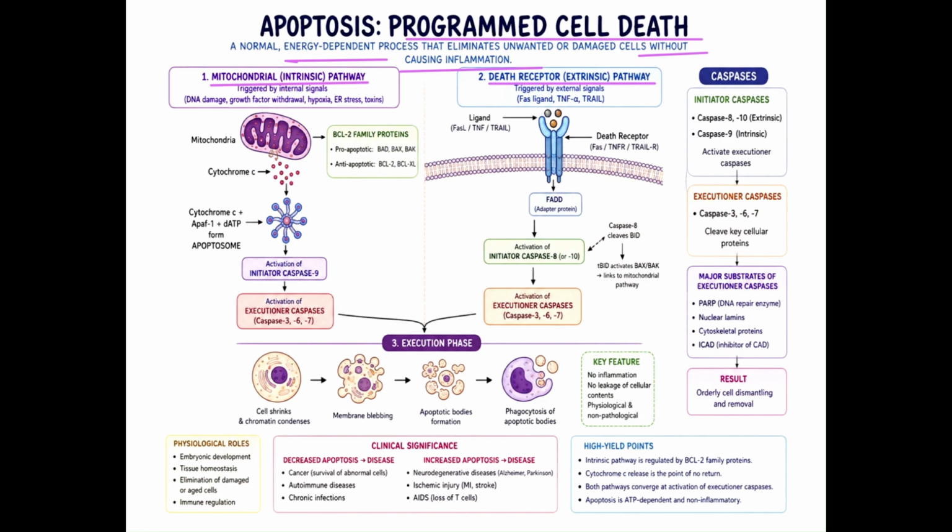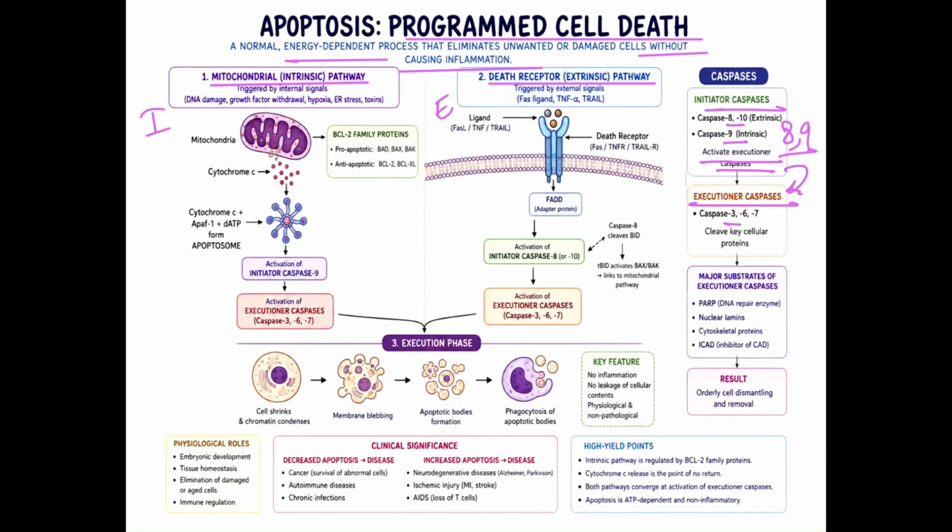Mitochondrial, MI, that is the intrinsic pathway, death, DE, like the extrinsic pathway. Caspases are the heroes of apoptosis. How many types of caspases? Initiator caspases and executioner caspases. What are the initiator caspases? Caspases 9 and 8 are initiator caspases, and these initiator caspases will activate the executioner caspases.